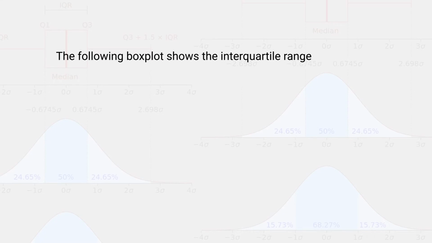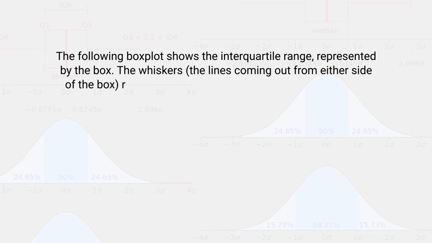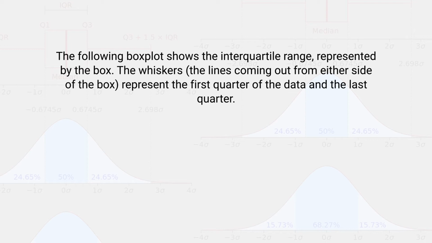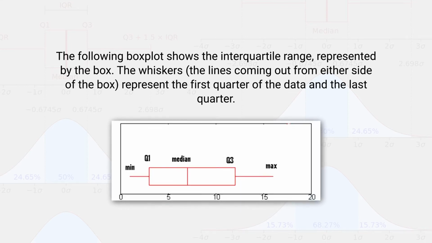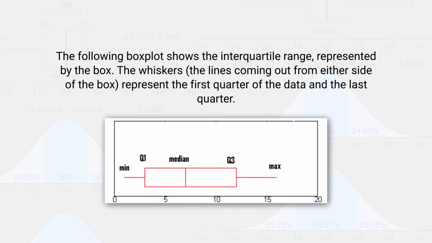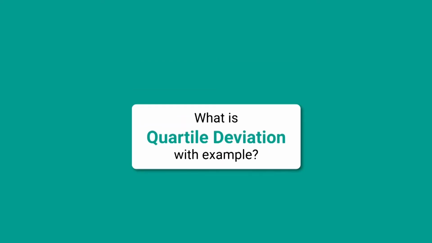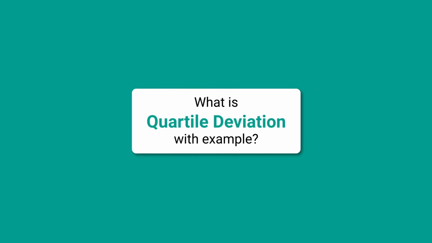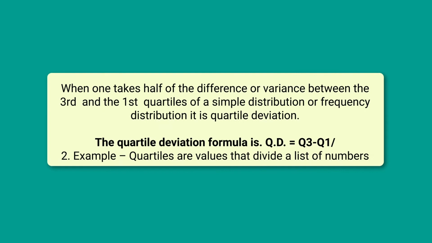If you see the graph, we can very easily calculate it. The first quarter of data and the last quarter of data are going to be calculated. Now what is quartile deviation if we talk more about it? We have talked about it: it's quartile 3 minus quartile 1 divided by 2, and quartiles are values that divide a list of numbers into quarters, and then you are going to calculate it.